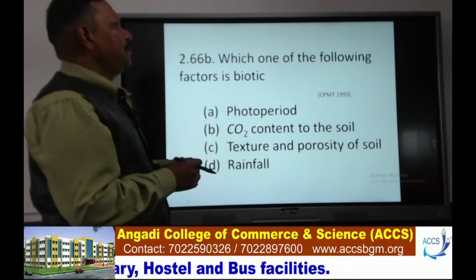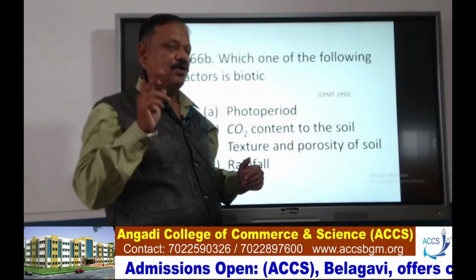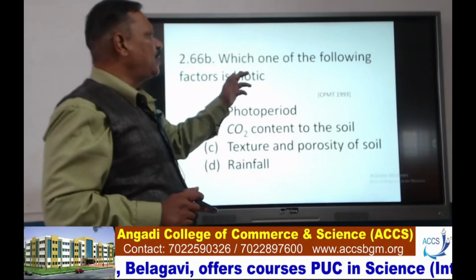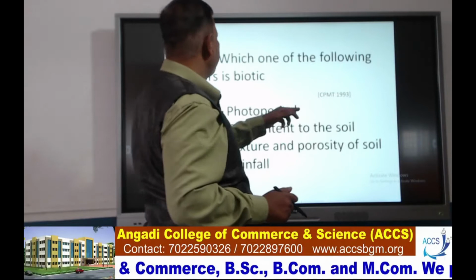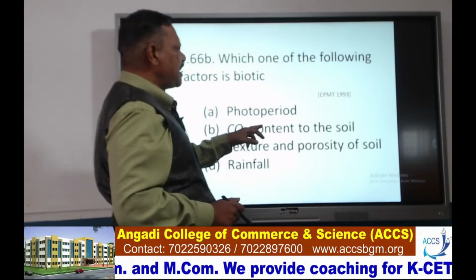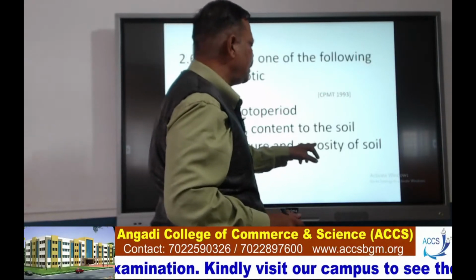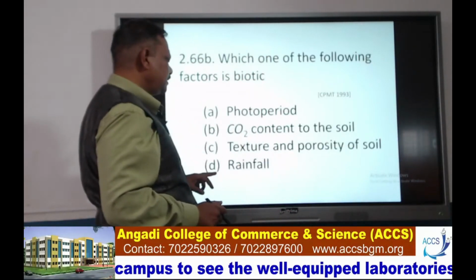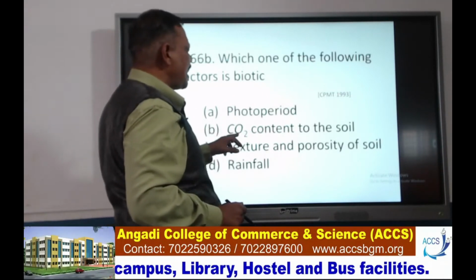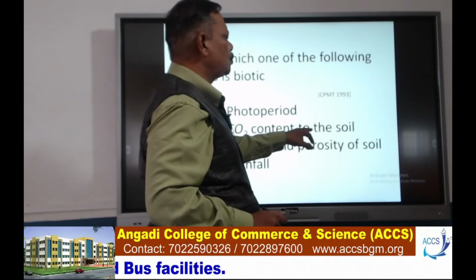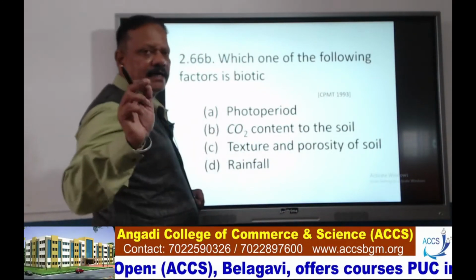See, which one of the following factors is biotic? Biotic in the sense living. Which one is the living one here? Just see: A, photoperiod; B, carbon dioxide content of the soil; C, texture and porosity of the soil; D, rainfall. So here the right answer is carbon dioxide content of the soil. Okay, so option B is the correct one. Next,